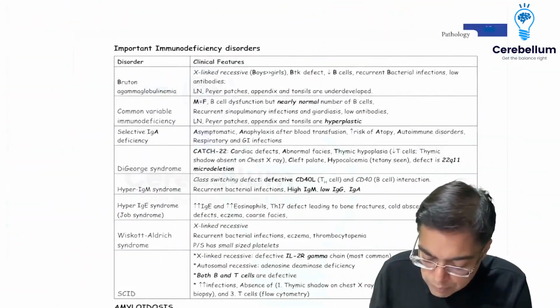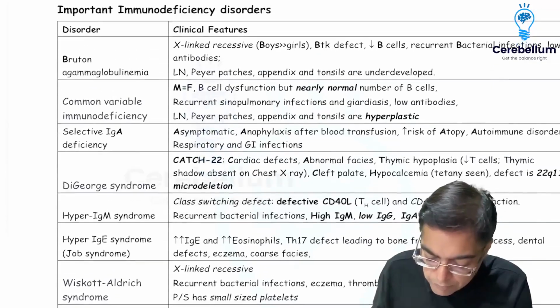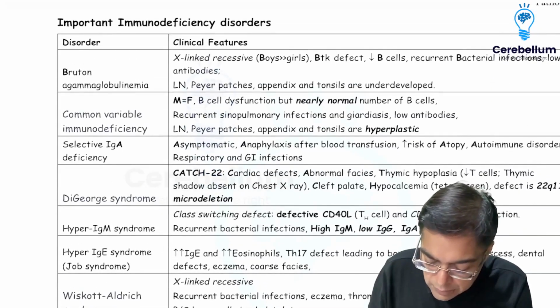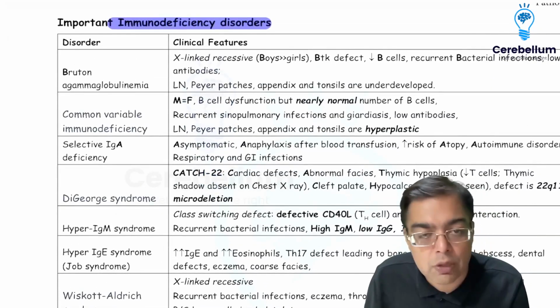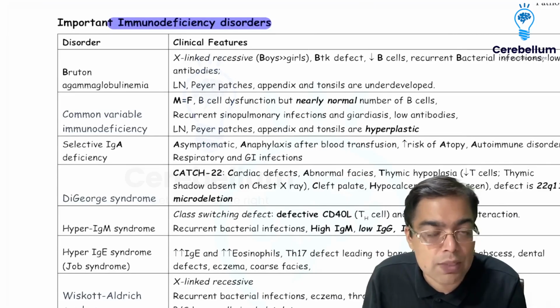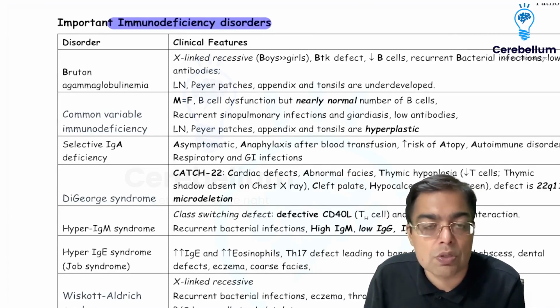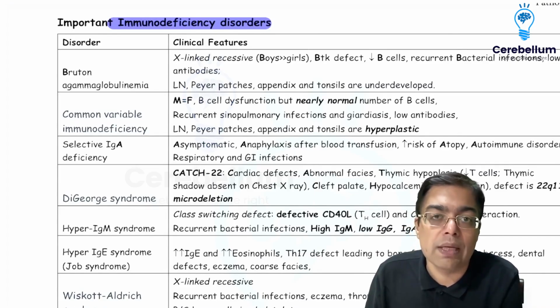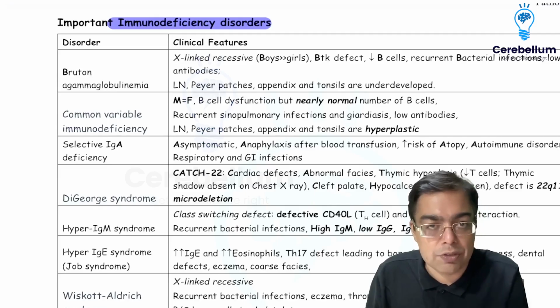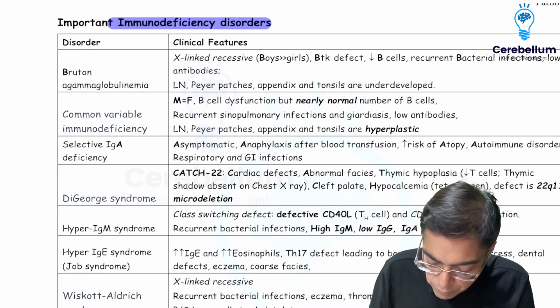And then we can talk about the examples of the important immunodeficiency disorders. When we are talking about immunodeficiency disorders, they can either be primary, the ones which are mentioned over here, or they can be secondary. The commonest reason for a secondary immunodeficiency disorder, as we understand, is malnutrition. And another important example of an infectious cause of secondary immunodeficiency happens to be AIDS, and that is because of HIV infection.